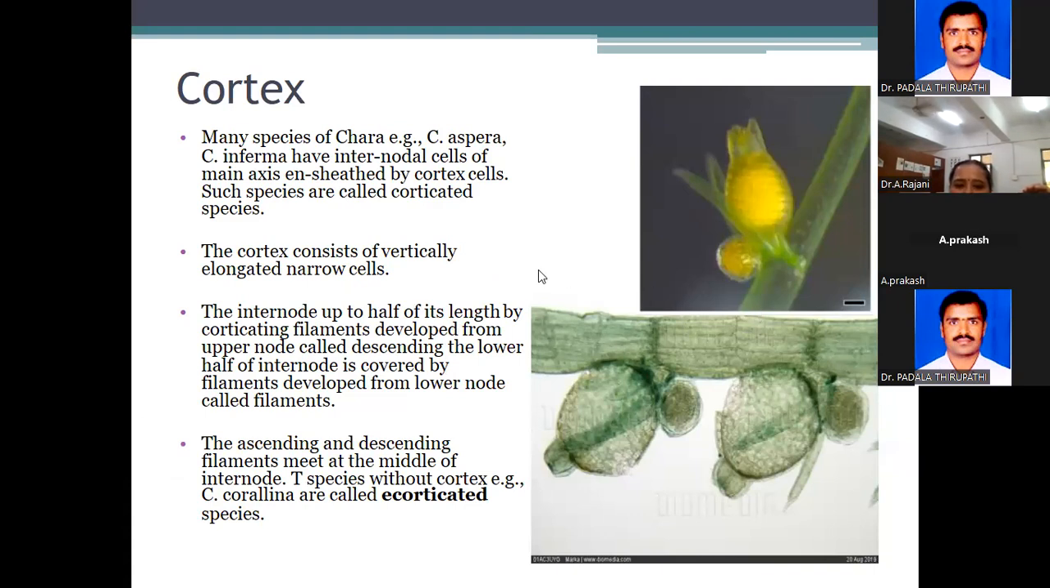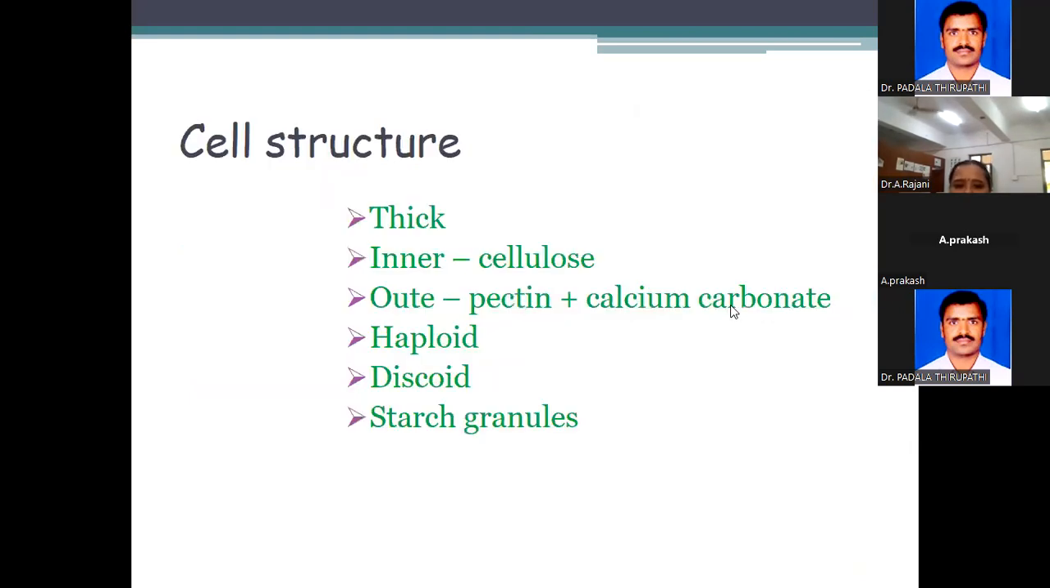These cortex species are the corticated species. In the cortex, vertically elongated narrow cells are present. Where the internode is, this is a node, no? This part, the internode, is covered along its length by corticating filaments. From the upper node and the lower node, the ascending and descending filaments meet in the middle of the internodal part. This is called ecorticated. Examples: Chara corallina.